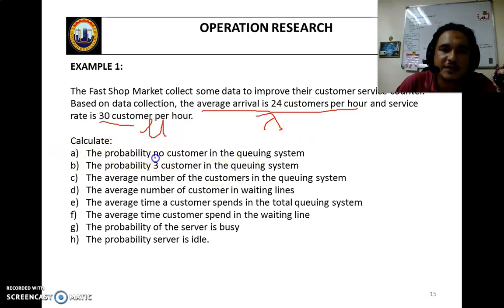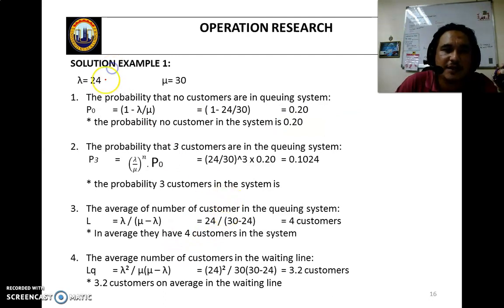Lambda and mu, and calculate everything: the probability of no customer in the system, the probability of n customers, here 3 customers, in the system, average number of customers in the queuing system, average number of customers in the waiting line, average time a customer spends in the total queuing system, average time a customer spends in the waiting line, probability the server is busy, and probability the server is idle. Lambda is 24, mu is 30. So calculate everything.